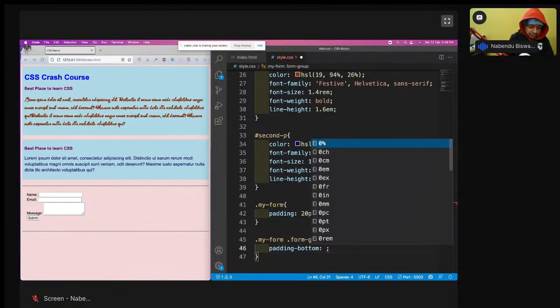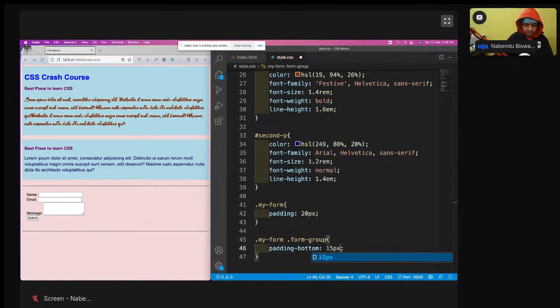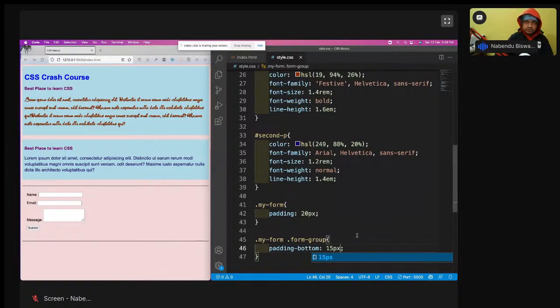Padding bottom I'll give 15px. I will save it. See, padding bottom has been done. Now the next thing which we want to do is, I want this name, email and message to be on a different line. So when we are doing HTML we can give a BR or those things.